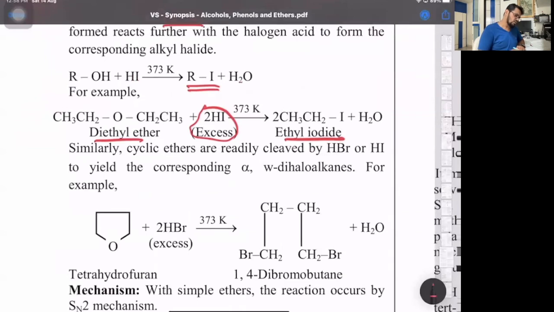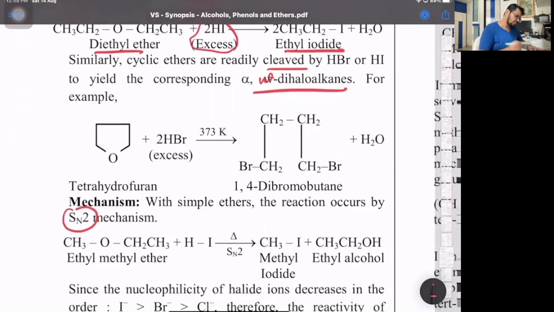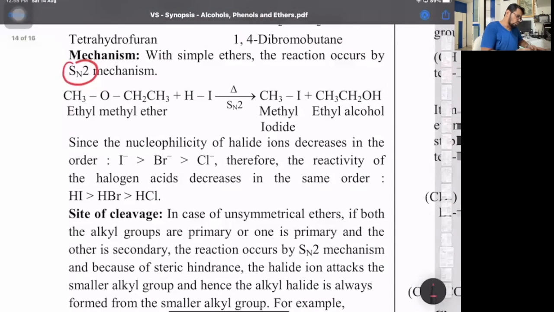Cyclic ether also is cleaved, basically broken down, by HBr to form alpha omega dihaloalkanes. So like that it breaks down. It's an SN2 mechanism, very important. This is true where iodide is more reactive than bromide, and among hydrogen halides HI is more reactive than HBr and HCl. Now, with 1 mole of HI, lower forms the iodide, higher forms the alcohol is true.